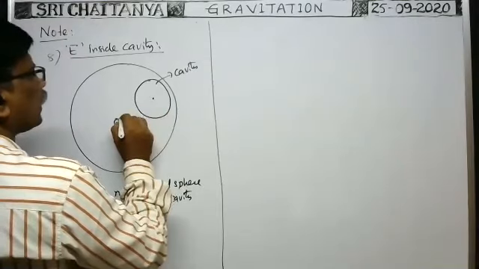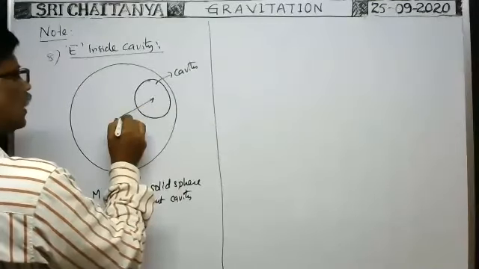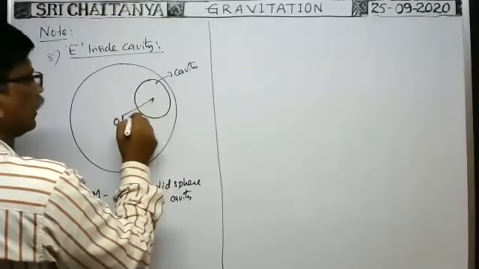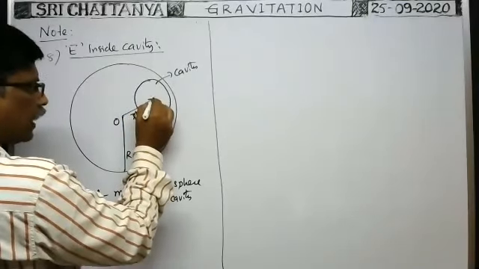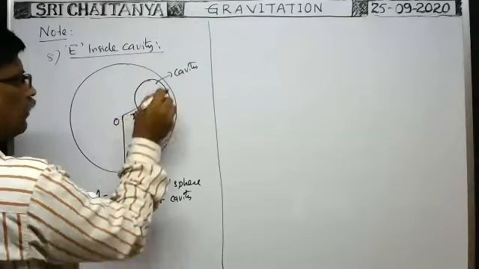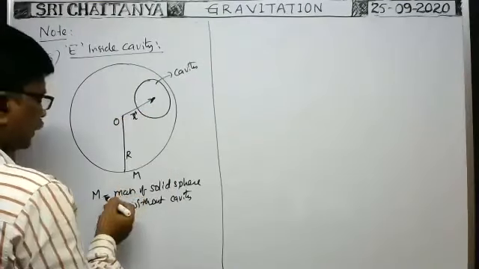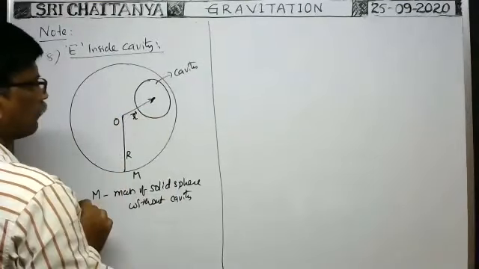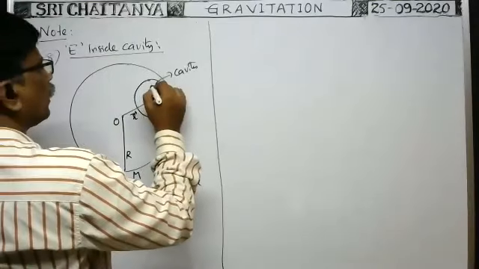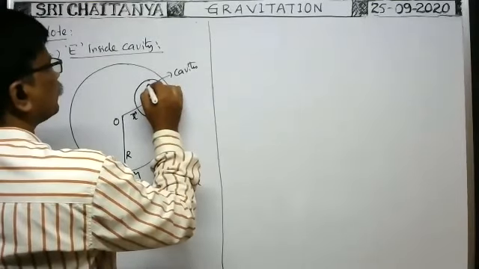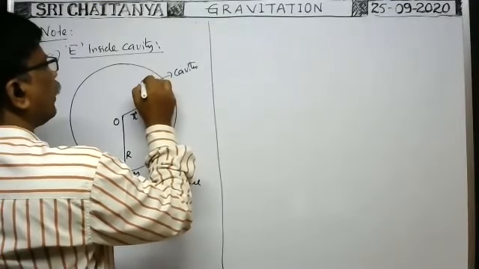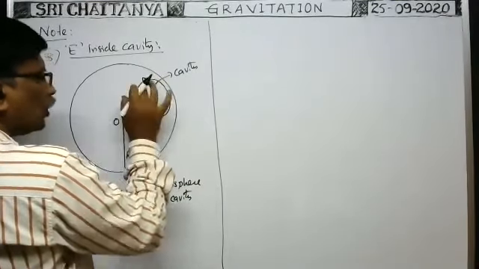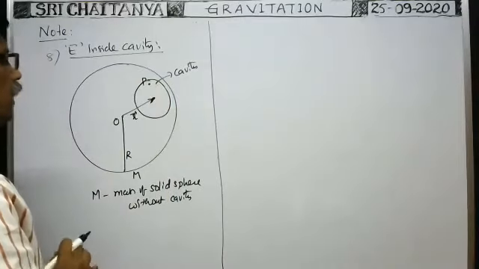The position vector of the center of the cavity with respect to the center of the given solid sphere of mass capital M is, say, r bar. Now at this point P inside the cavity, I want to find the intensity of gravitational field.